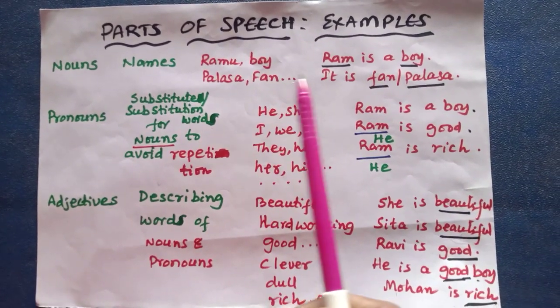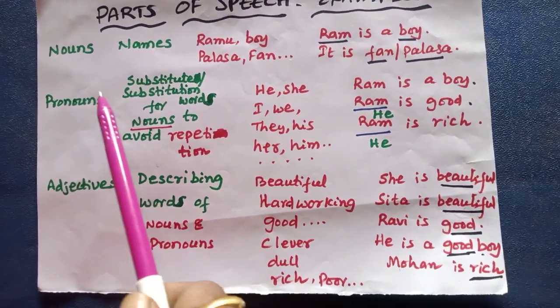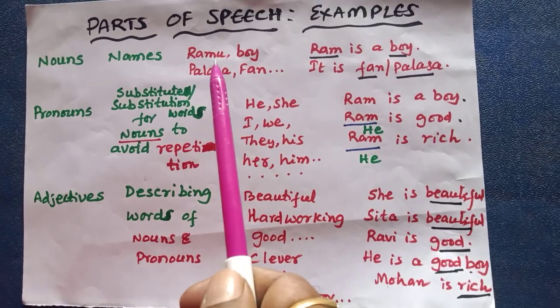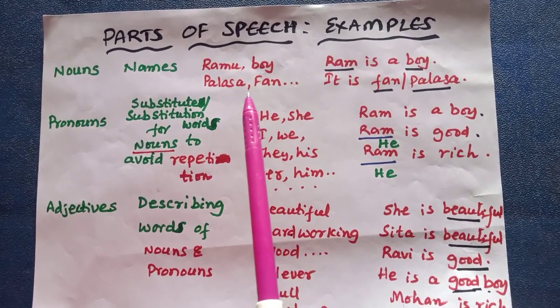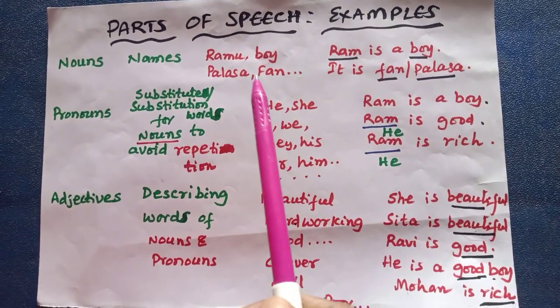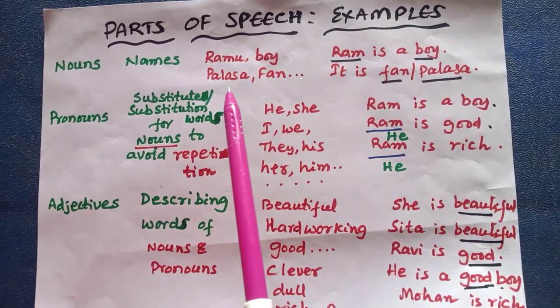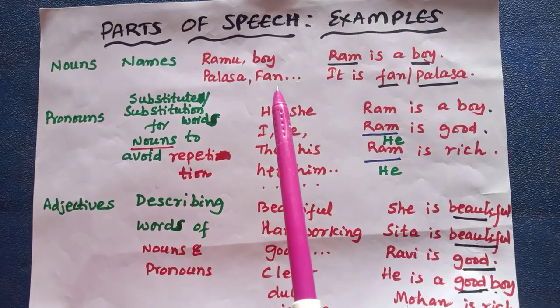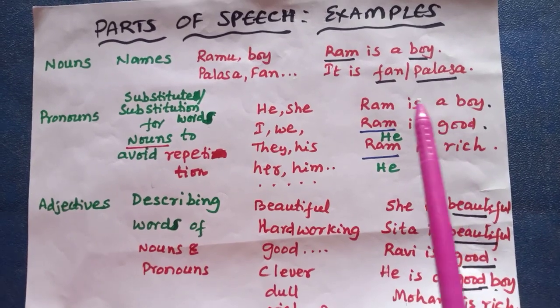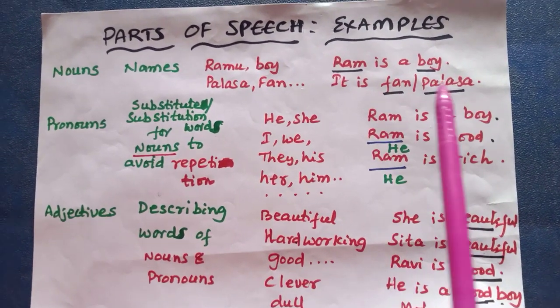Now let us see parts of speech with some examples. Nouns means names. Look at this. Ramu, boy. Palasa, fan. Ramu, boy, person's name. Palasa, place name. Fan, thing name. Here in these sentences, the underlined parts are the nouns.